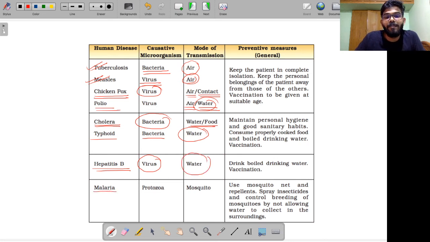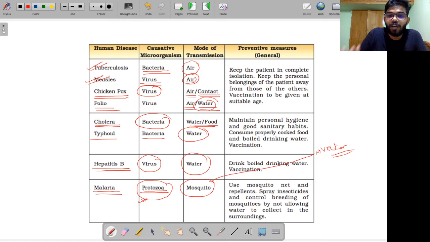Alright, then finally we have malaria. Remember, the causative agent is a protozoa, right? I told you different kinds of microorganisms are there: fungi, protozoa, bacteria and all. So this is a kind of microorganism. Okay? It is caused by a protozoa, Plasmodium. Then we have the mode of transmission. Remember, it is by mosquito bite. As I told you, this mosquito will be called a vector. These vectors are carriers.